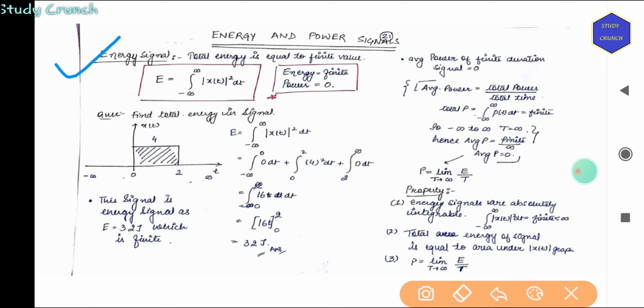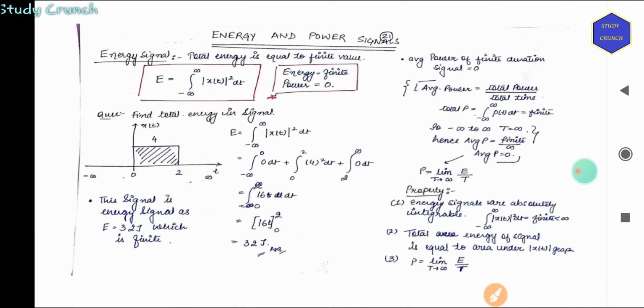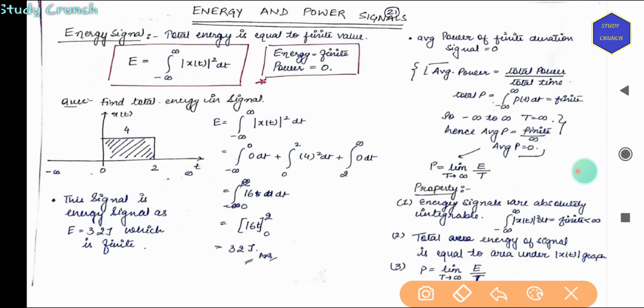Basically, energy signals are the signals which have total energy equal to a finite value. So when energy is finite and power is zero, this is the formula of energy. Let's look at some examples.